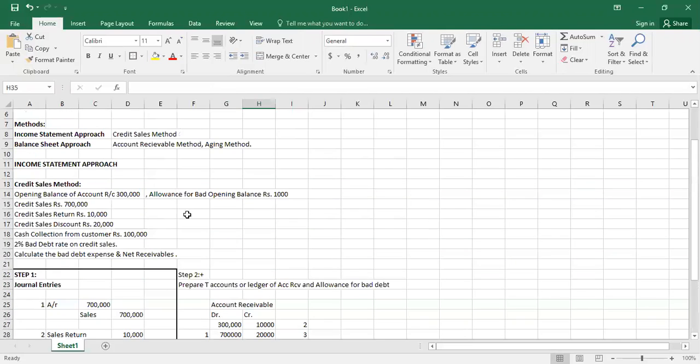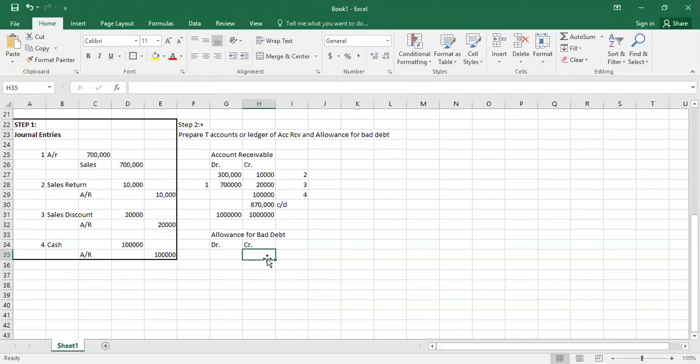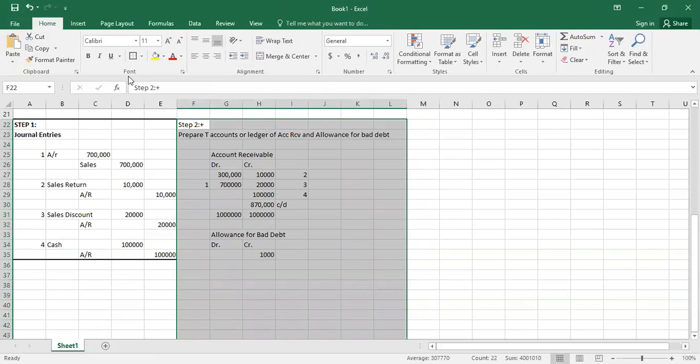Make sure whenever allowance for bad debt opening balance has been given, it may be on a credit side or debit side. Unless it has been mentioned that it's on debit side, we assume that the opening balance is a normal credit balance. So we have to write the opening balance here, 1000, and just leave it here right now.